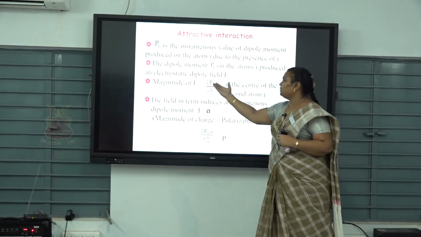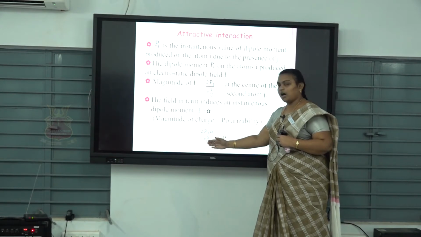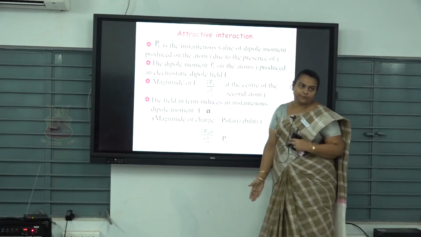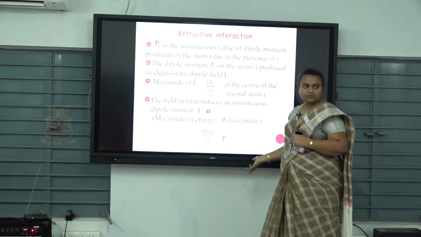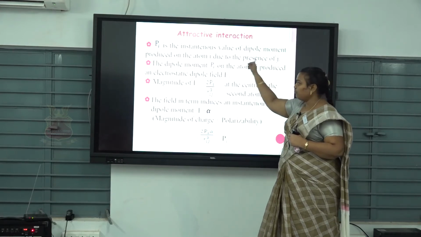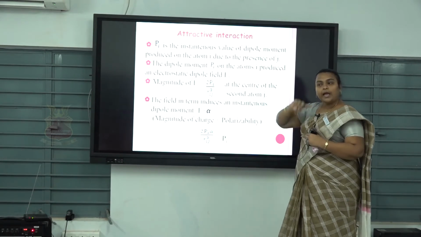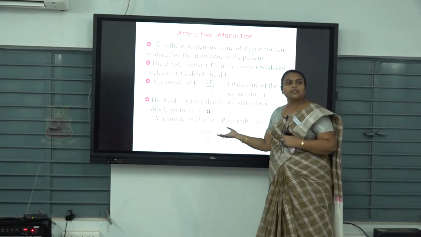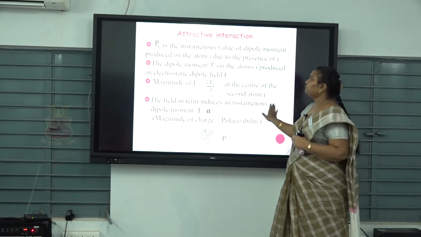So we have to substitute the value of E from the above expression, 2 pi alpha by Rij cube, which gives the dipole moment. So the dipole moment Pj of the atom J: first we consider Pi, an instantaneous dipole moment. It produces one dipole moment, which is Pj. Its value is 2 pi alpha by Rij cube.